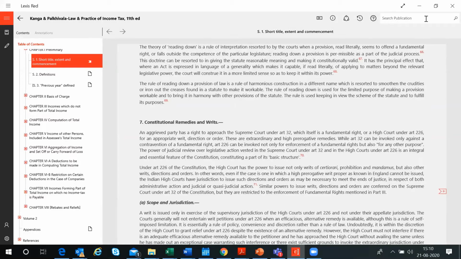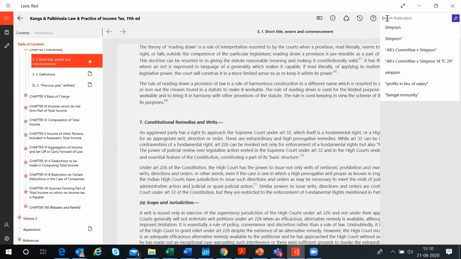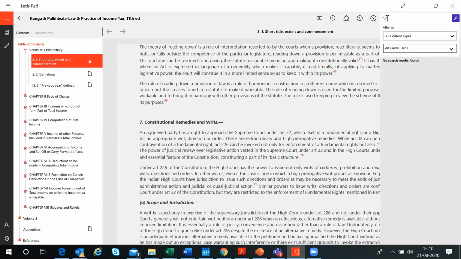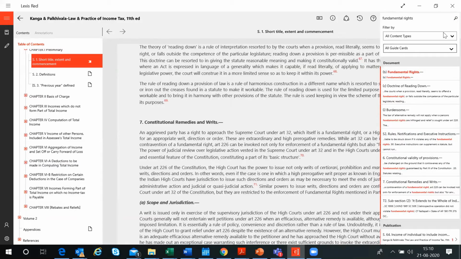We also have a search within the publication. Say for example you have 8 chapters and another volume to look at, and you're looking for something very specific. You can just type in here, like say I want to look at fundamental rights. I'm just seeing whether I have something like fundamental rights in tax. So I just say search and it'll give me all the portions of this particular ebook. Wherever fundamental rights appear, I can go and read through from there.